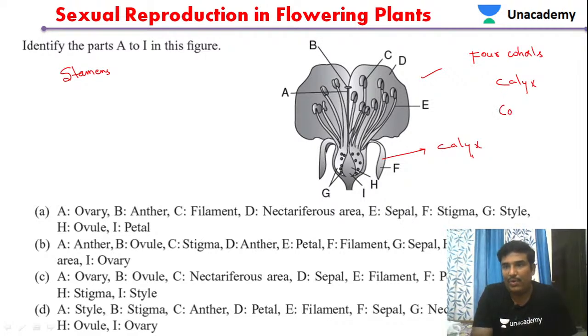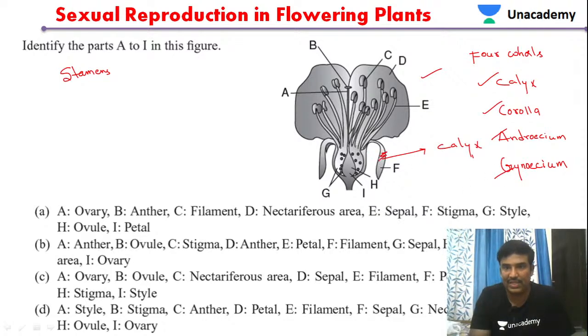Then you have the corolla, then we have the androecium and the gynoecium. So these are the 4 whorls. What are the 4 whorls of the flower? The first one is calyx, the second one is corolla, the third one is androecium, and the fourth one is gynoecium.